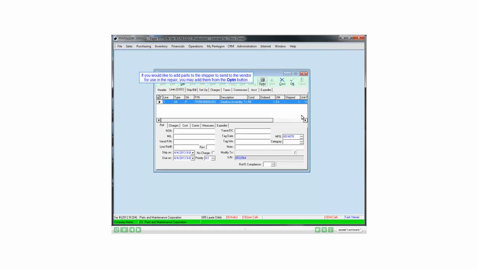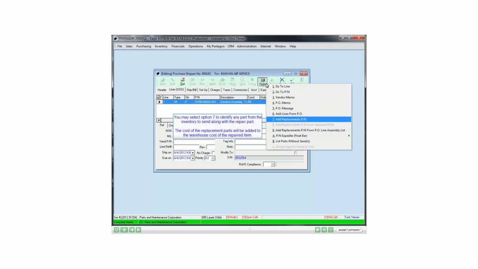If you would like to add parts to the shipper to send to the vendor for use in the repair, you may add them from the Option button. You may select Option 7 to identify any part from the inventory to send along with the repair part. The cost of the replacement parts will be added to the warehouse cost of the repaired item.